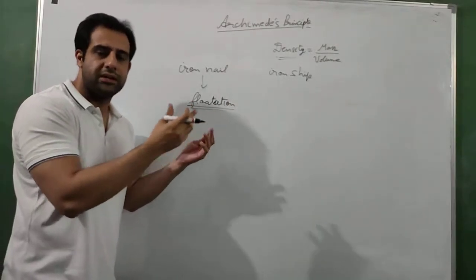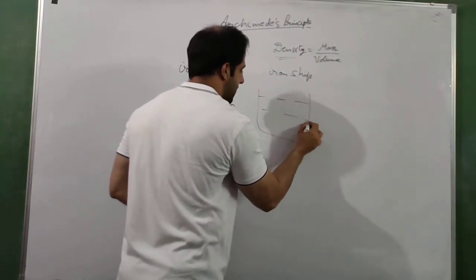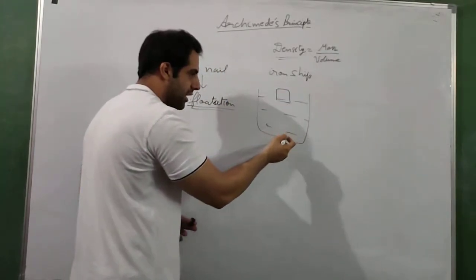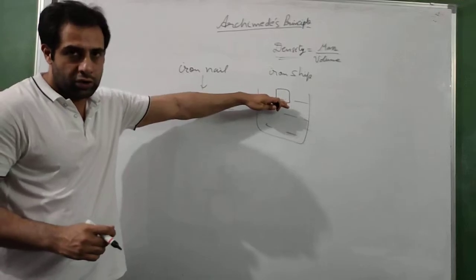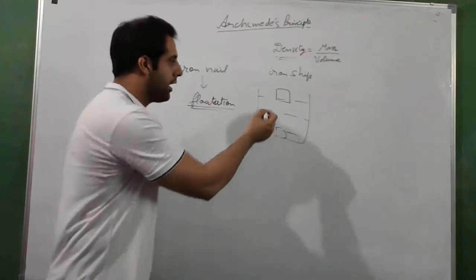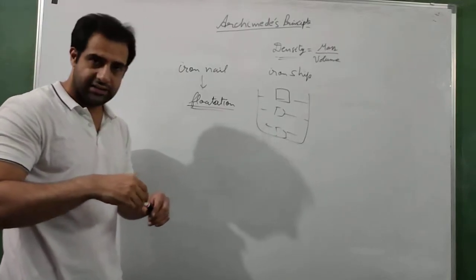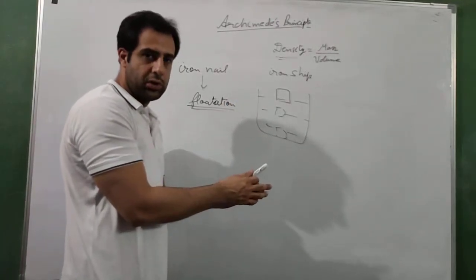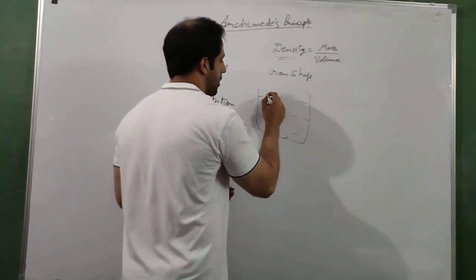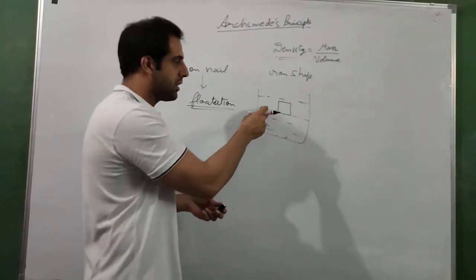It is not even a principle, it is just a basic concept, and it says that when an object is put inside a fluid, let us say a small wooden box is put inside the water, it might float on the surface, it might sink down, or it might sink down halfway or somewhere and then it will float on that level. Why does that happen? These three situations are actually dependent upon the relation between the weight of the box and the buoyant force applied by the fluid.